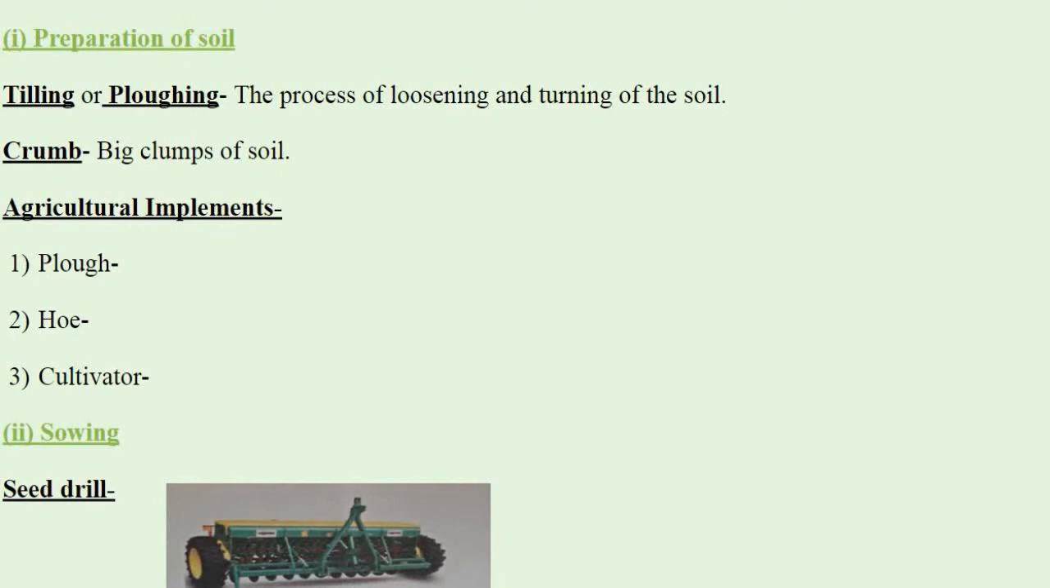And in some fields you can see some big clumps or big pieces of soil. Big pieces of soil are called crumbs, C-R-U-M-B-S. The plowed field may have big clumps of soil. The big clumps of soil are called crumbs. It is necessary to break these crumbs.